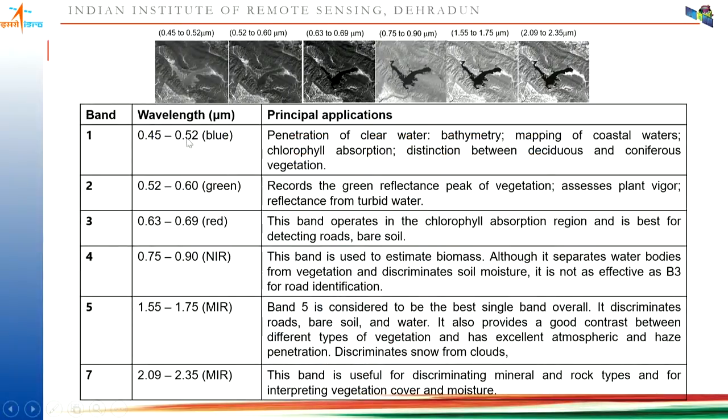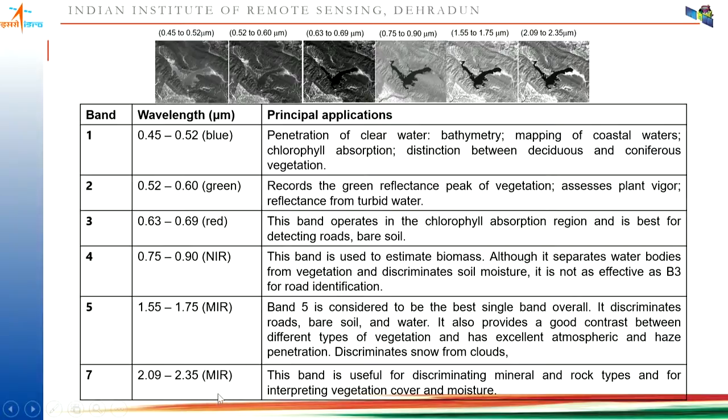Now for which application which band is required: the blue band is useful for penetration of clear water, bathymetry application, coastal water application. The green band is required to see the green reflectance peak of vegetation, assess plant vigor, reflectance from turbid water. Then the red band is required for the chlorophyll absorption region and is best for detecting roads and bare soil. Near infrared is useful for segregating water and vegetation, and it is not as effective as band 3, but still it is able to differentiate most of the features. It is able to estimate biomass also. This particular band is considered the best single band overall as it discriminates most of the features.